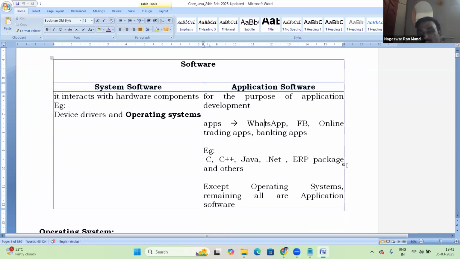Same thing explained. See, it's there in the document. I have prepared it very clearly in the document. Running notes is not necessary.